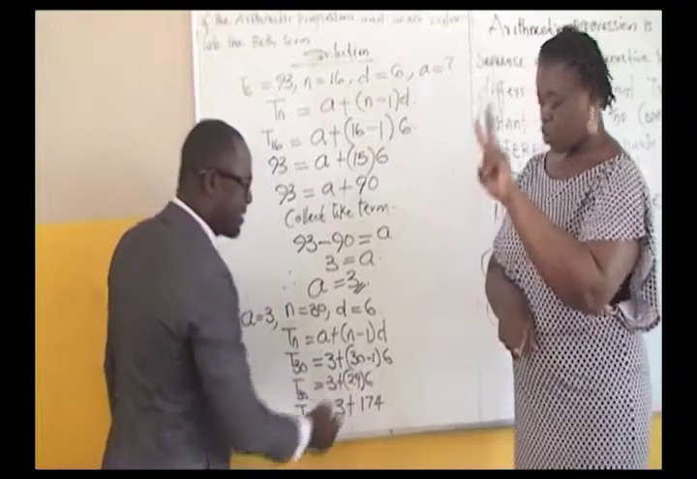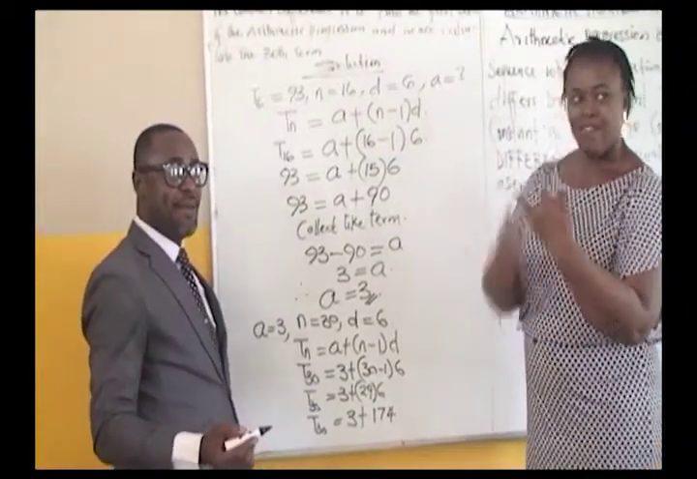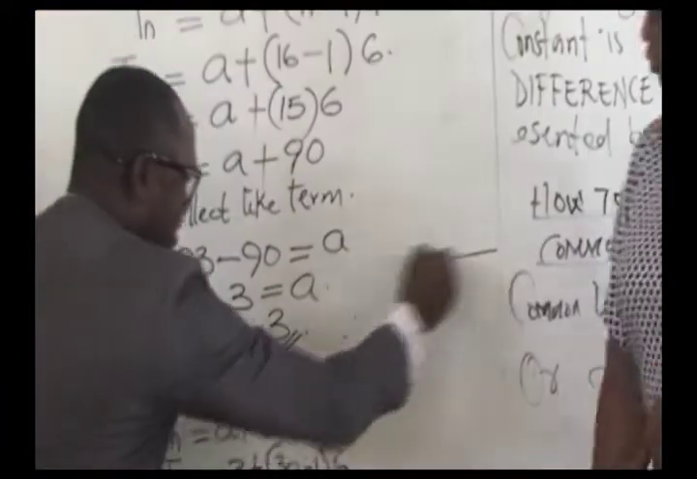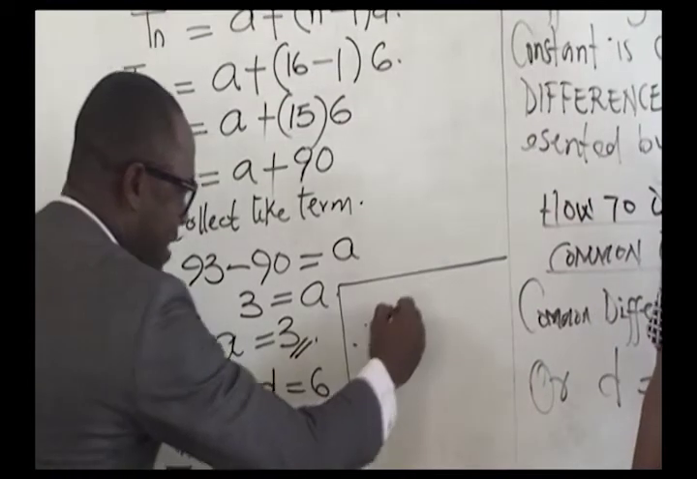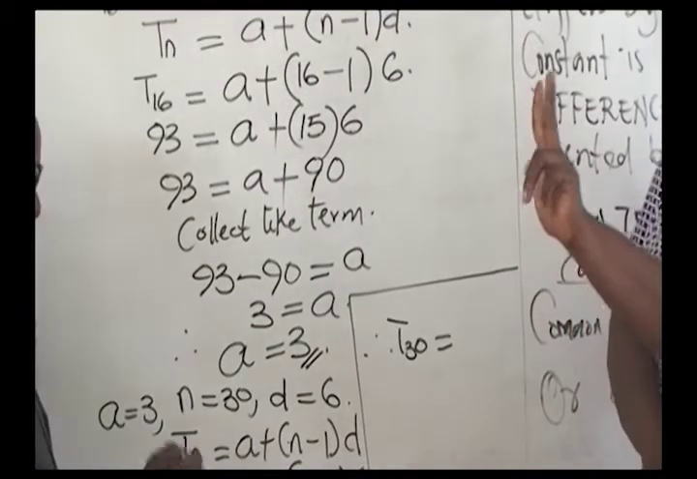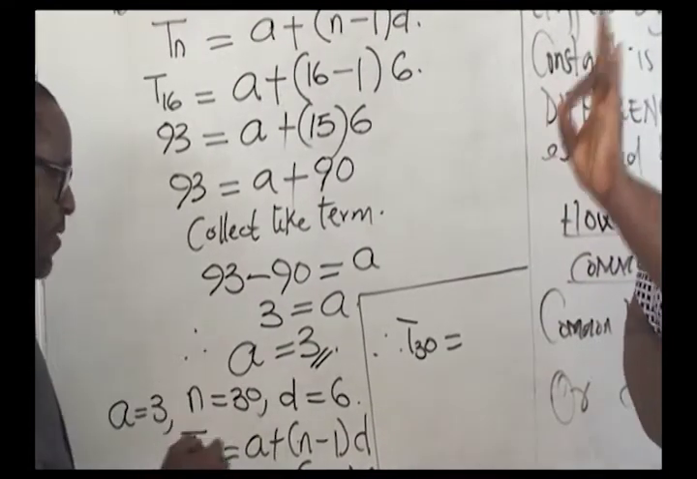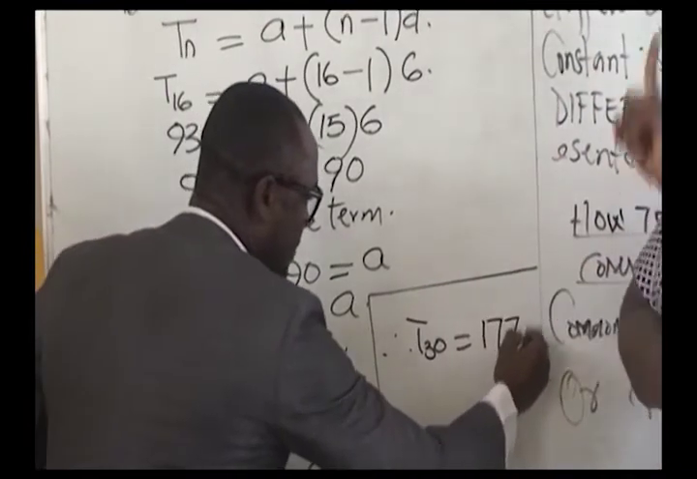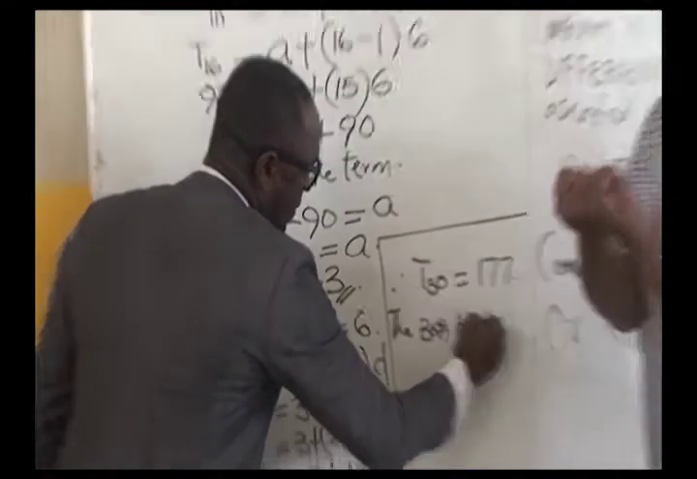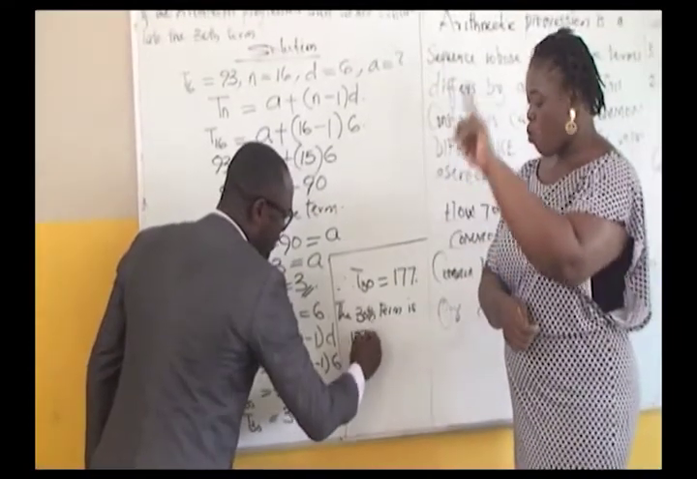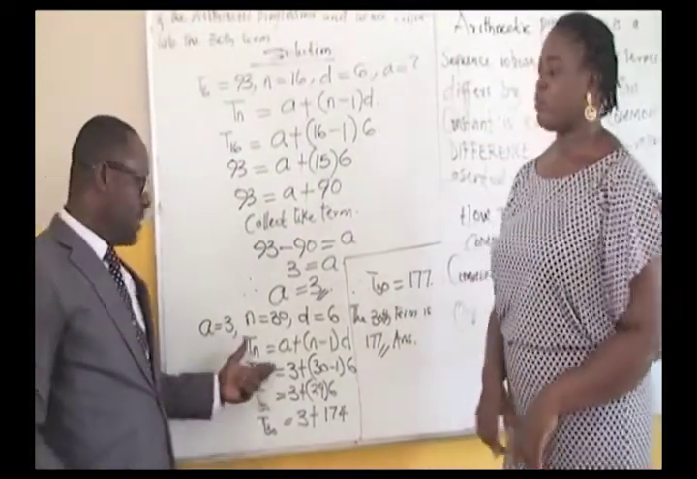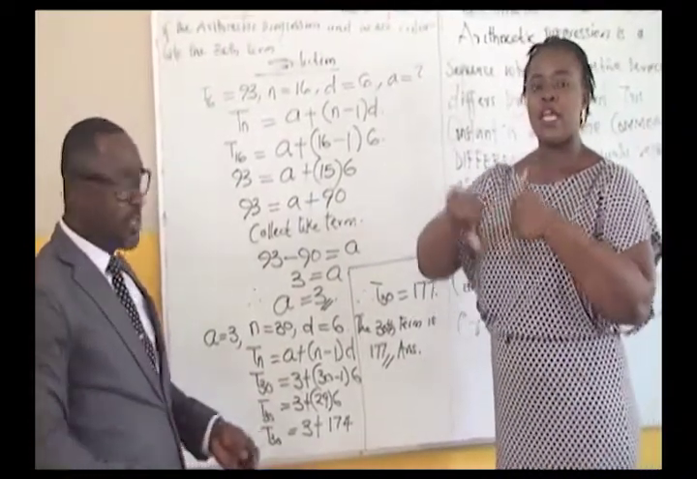That's 29 times 6. What will be the final answer for the 30th term of this arithmetic progression? Therefore, T30 is equals to 3 plus 174, which will give us 177. The 30th term is 177, and that gives us our final answer. So that is all about some few questions we can take.